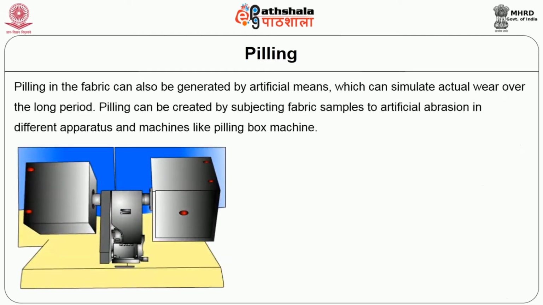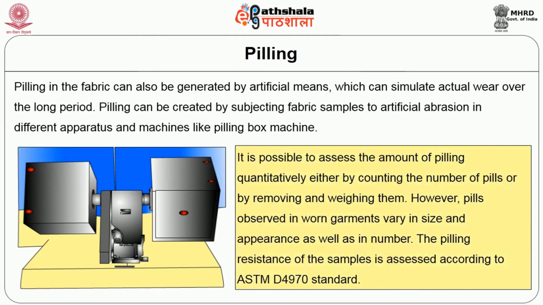Pilling in the fabric can also be generated by artificial means, which can simulate actual wear over a long period. Pilling can be created by subjecting fabric samples to artificial abrasion in different apparatus and machines, like the pilling box machine shown in the figure. It is possible to assess the amount of pilling quantitatively either by counting the number of pills or by removing and weighing them. However, pills observed in worn garments vary in size and appearance as well as in number.